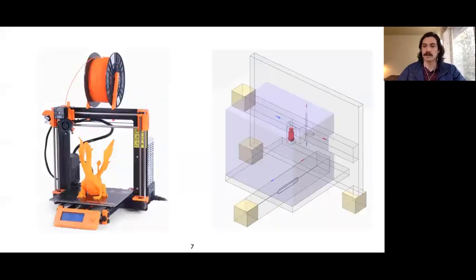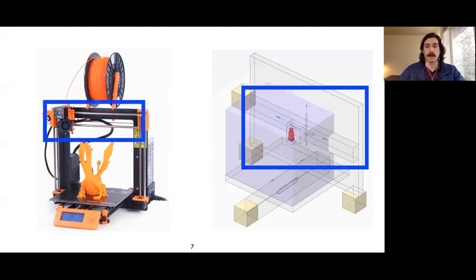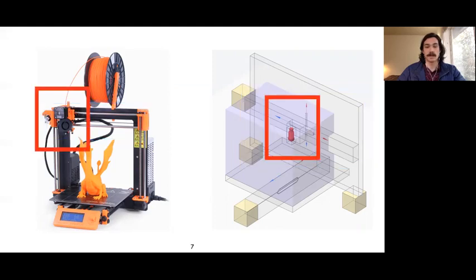To get a sense of how these blocks work, here's a side-by-side of the physical Prusa i3 3D printer and its representation in blocks in a scene. So we'll put an orange box on the left around one important part, which is the motor. And on the right, we see the motor represented as a block. This is in yellow. And we can do the same for, on the left, the blue. This is showing the crossbar mechanism, which moves the extruder. This is represented by a block on the right. And then, of course, the extruder itself, which deposits the plastic, is represented as a block on the right.